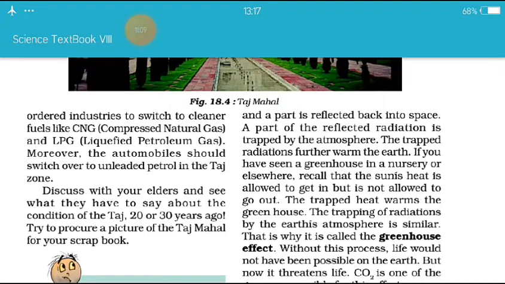If you have seen a greenhouse in a nursery or elsewhere, recall that the sun's heat is allowed to get in but is not allowed to go out. The trapped heat warms the greenhouse. The trapping of radiations by the earth atmosphere is similar.